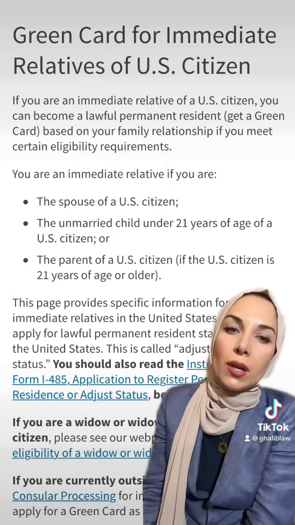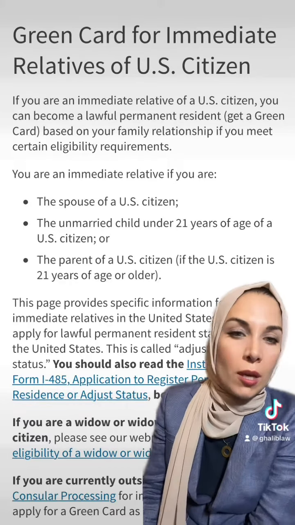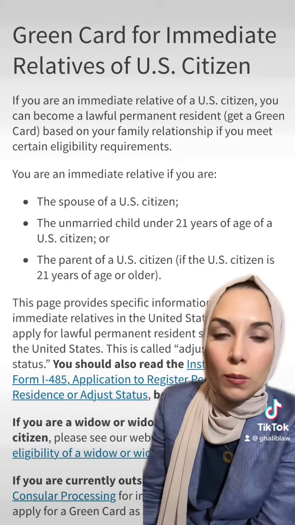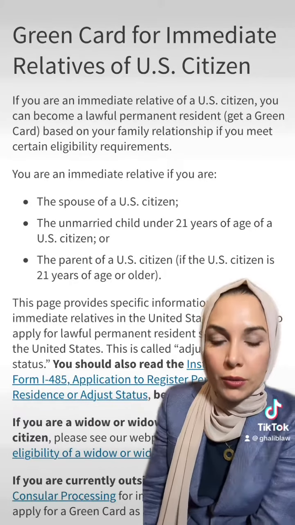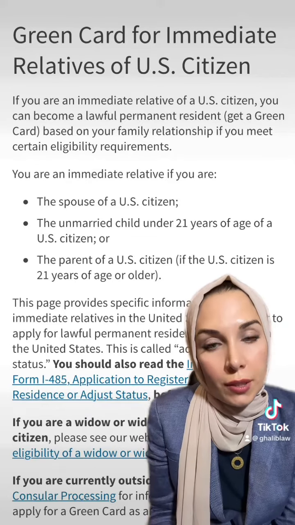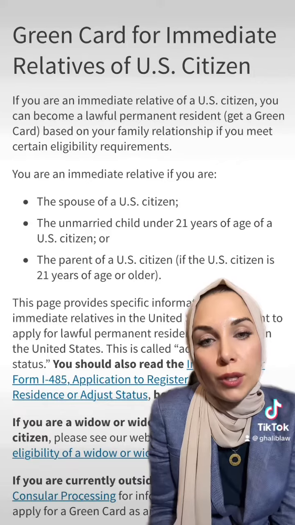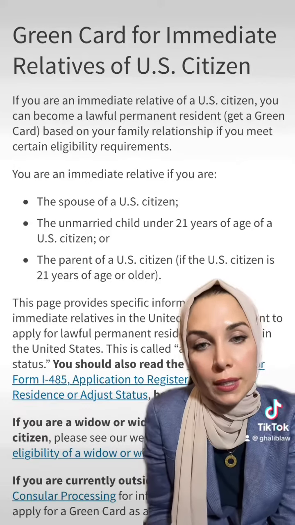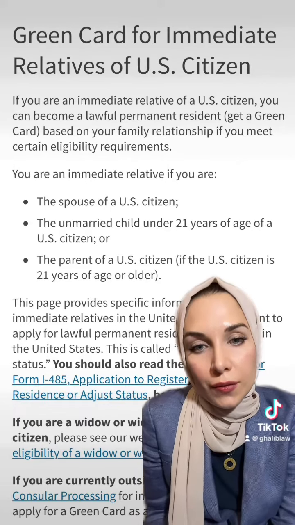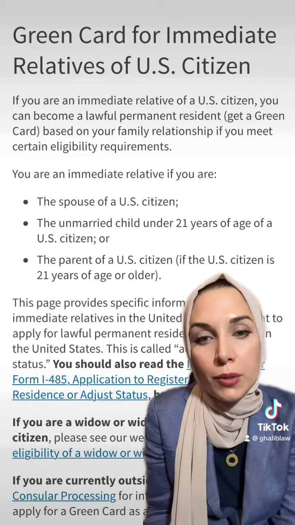Today we are going to be talking about family-based immigration. Family-based immigration is probably one of the more well-known ways to immigrate to the U.S., and it includes categories of a lot of different types of relatives. We're going to talk about that within the series. However, the one that we're going to be starting with is the first of 2 classifications of family members called